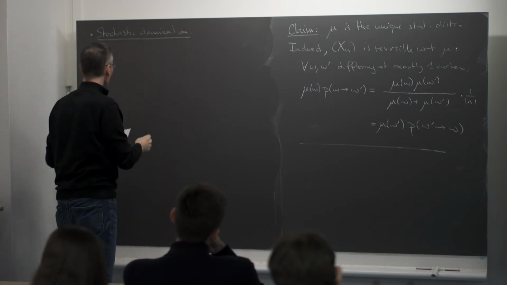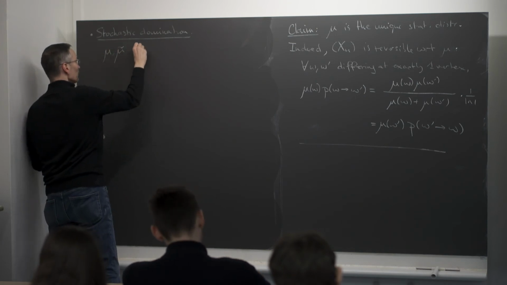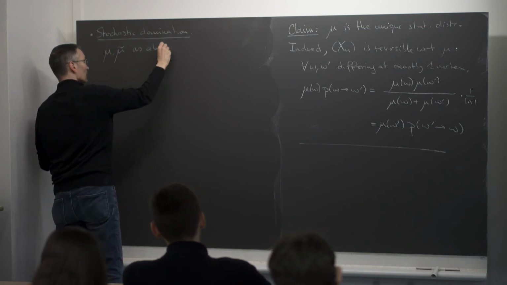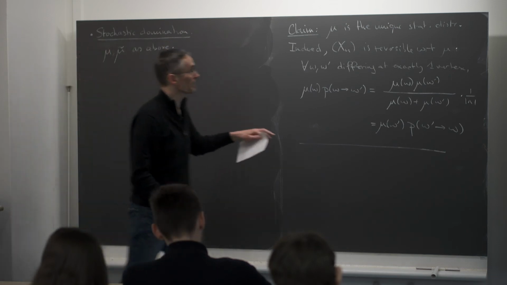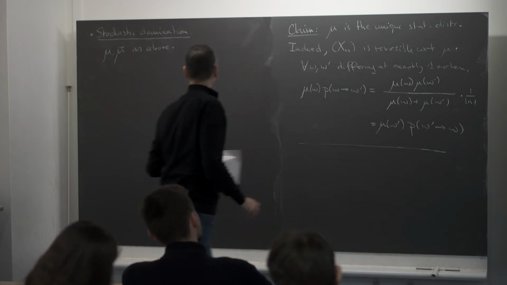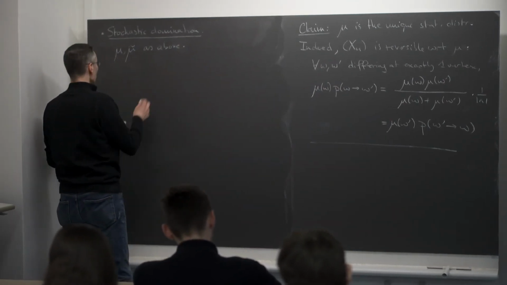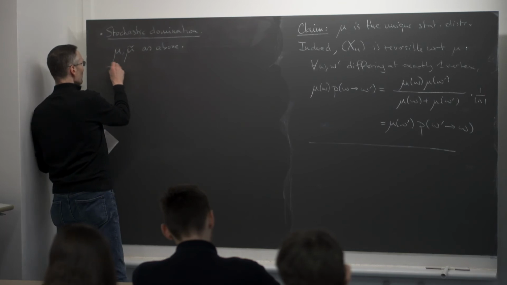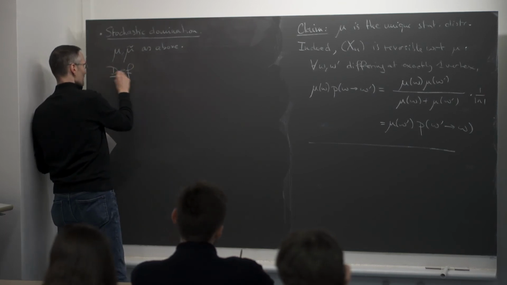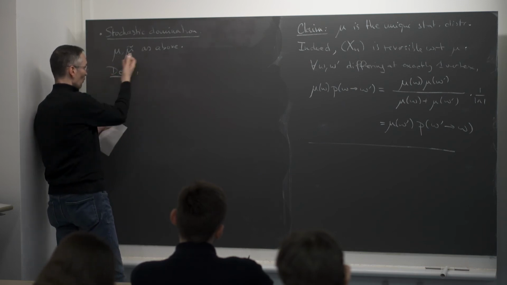Stochastic domination. So we take mu and mu tilde as above, with all the assumptions that we made before. In particular, this assumption. Then let me give you a definition, then we'll show that the corresponding claim holds in our case.